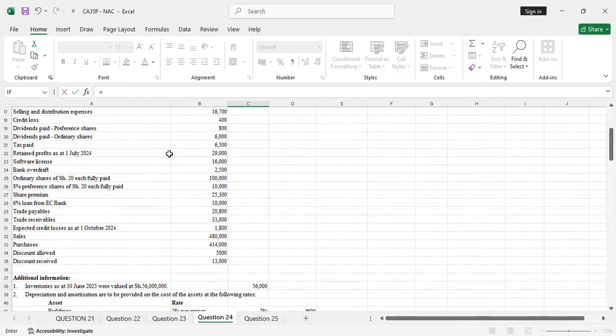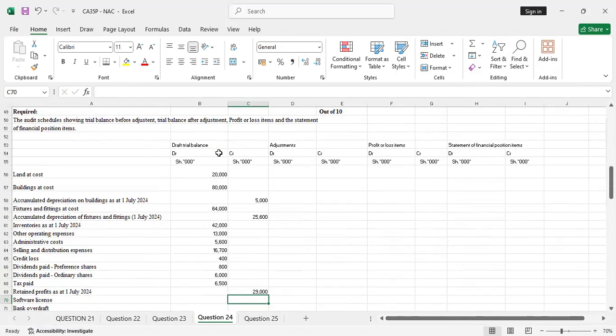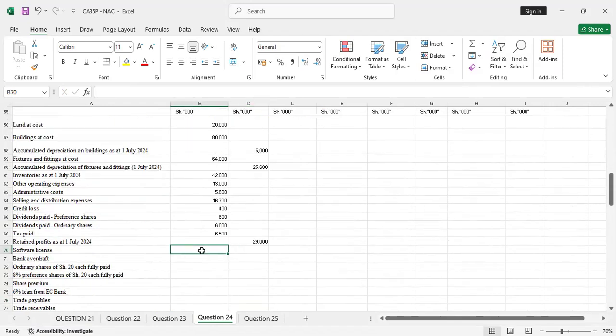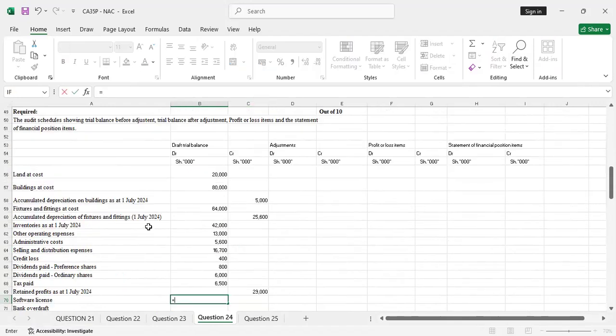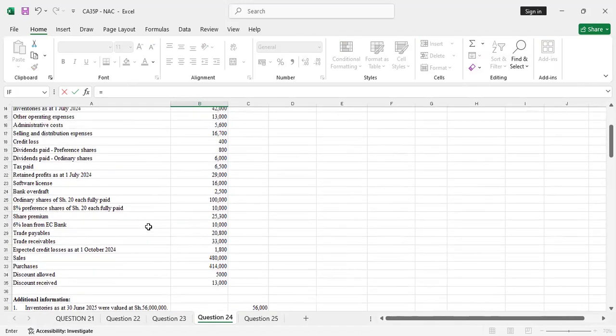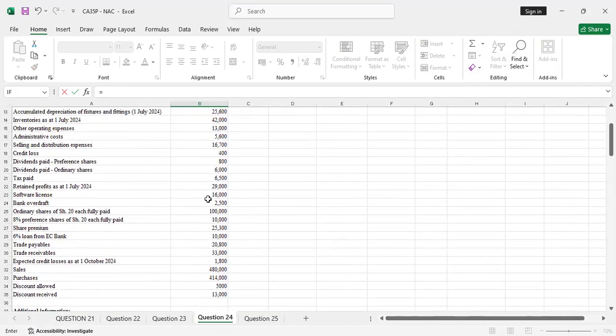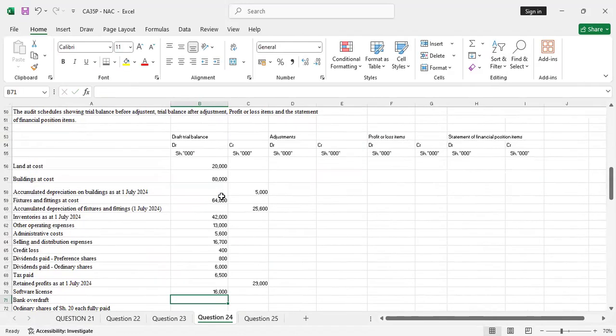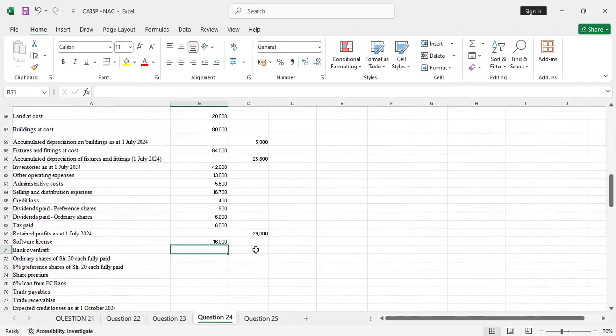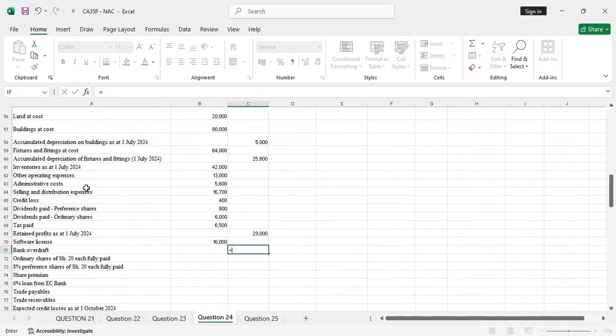Or is it this one? 29. Then you have software license. That's an asset. So you debit it. 16,000. Bank overdraft, liability, you credit.